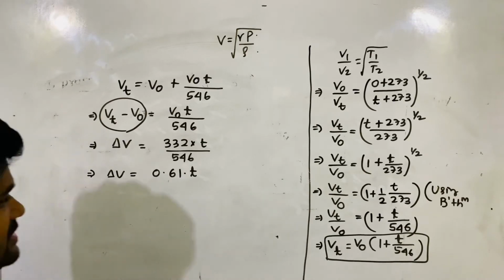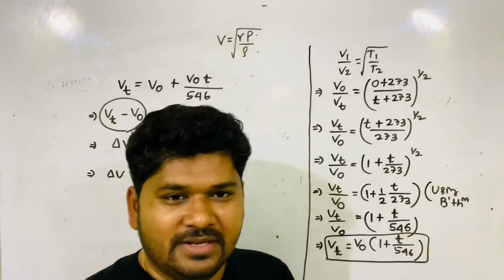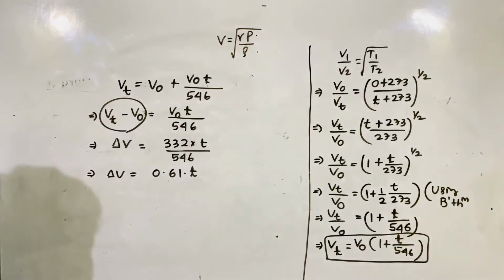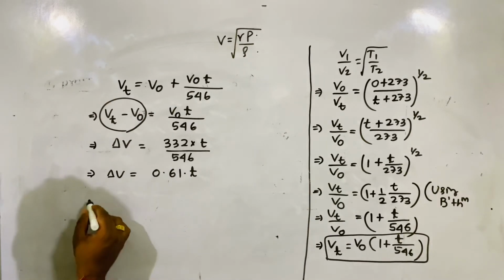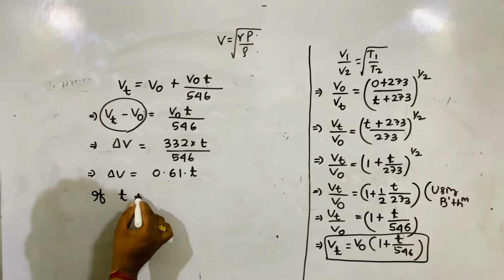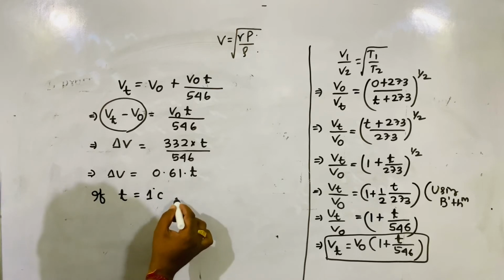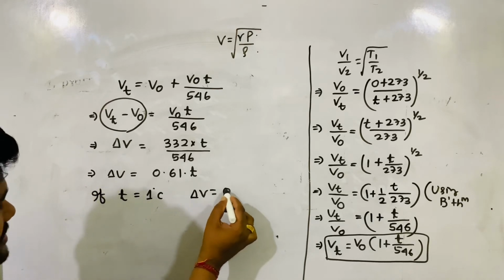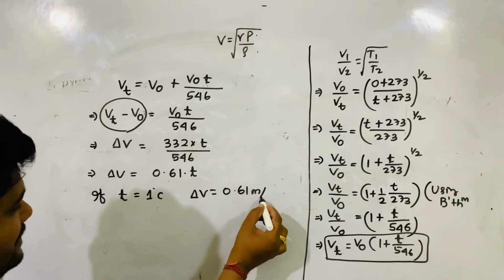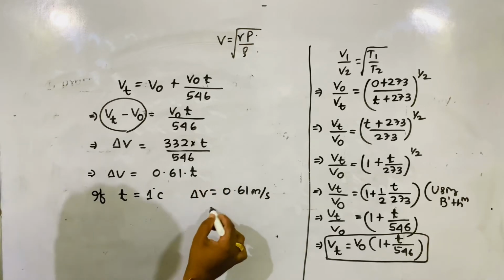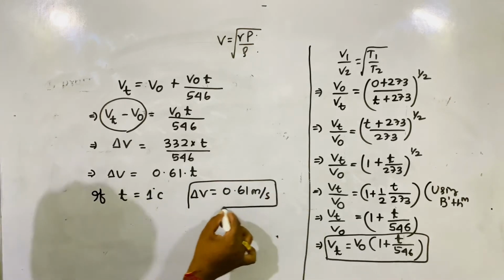But if t is equal to 1 degree Celsius, then del V is coming 0.61 meter per second or 61 centimeter per second.